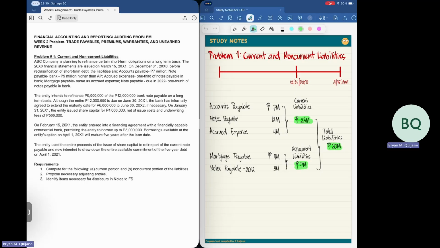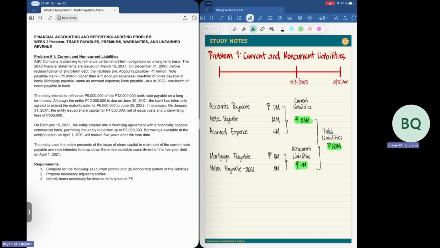Next, on February 15, 2021, the entity entered into a financing agreement with a financially capable commercial bank, permitting the entity to borrow up to 3 million. Borrowings available at the entity's option on April 1 the following year will mature 5 years after the loan date. Okay. Since the financing agreement took place after the balance sheet date, then this is not an adjusting event.